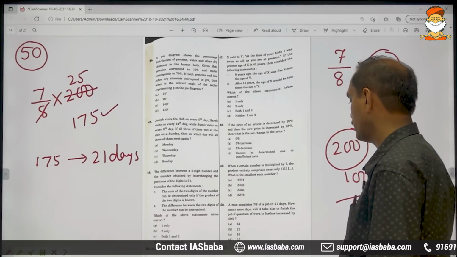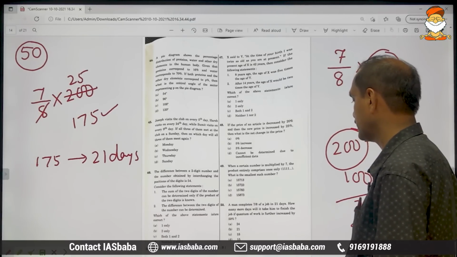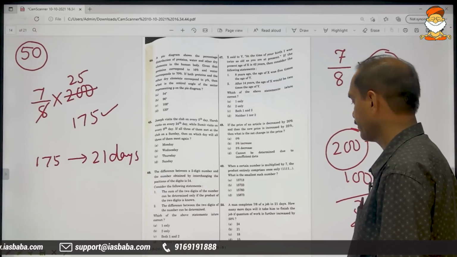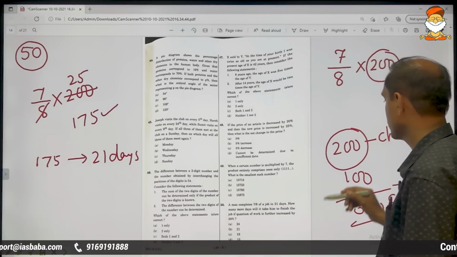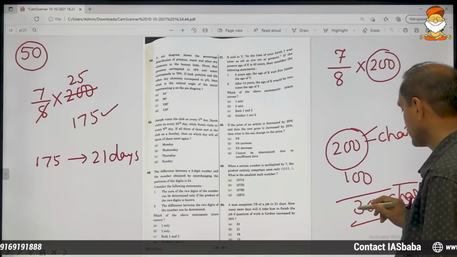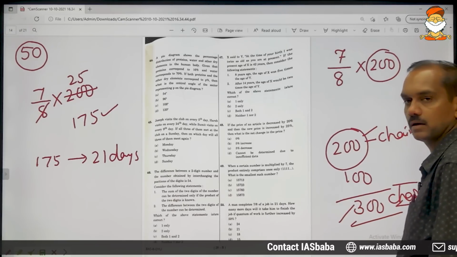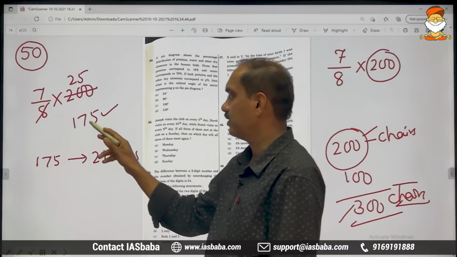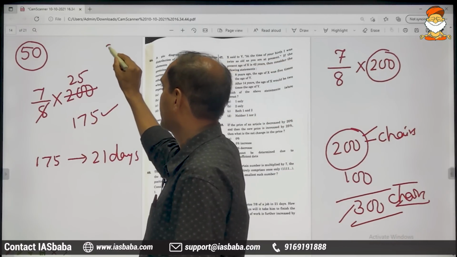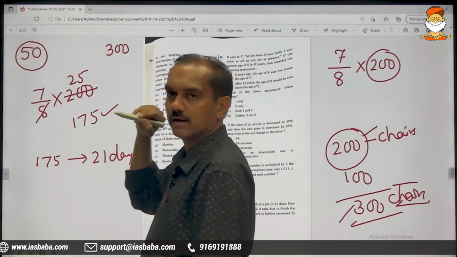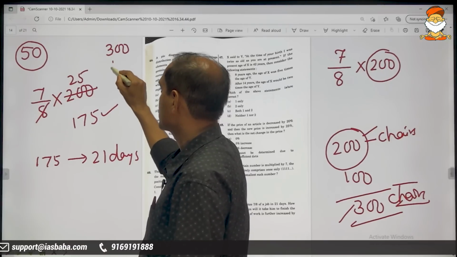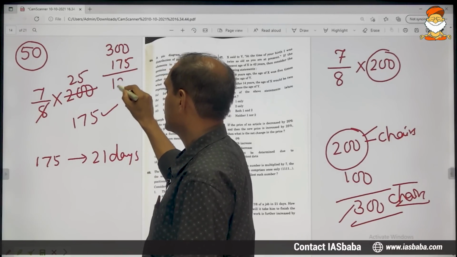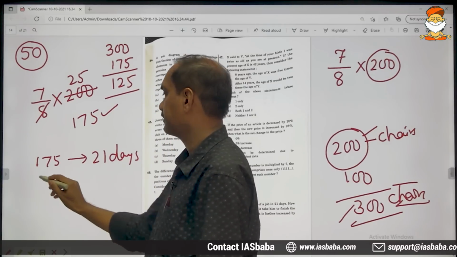So it is not just arranging 200 chairs, now the work has become arranging 300 chairs, and already 175 have been arranged. Arranging 300 is the work, 175 already have been arranged by him. So this is the work to be done.